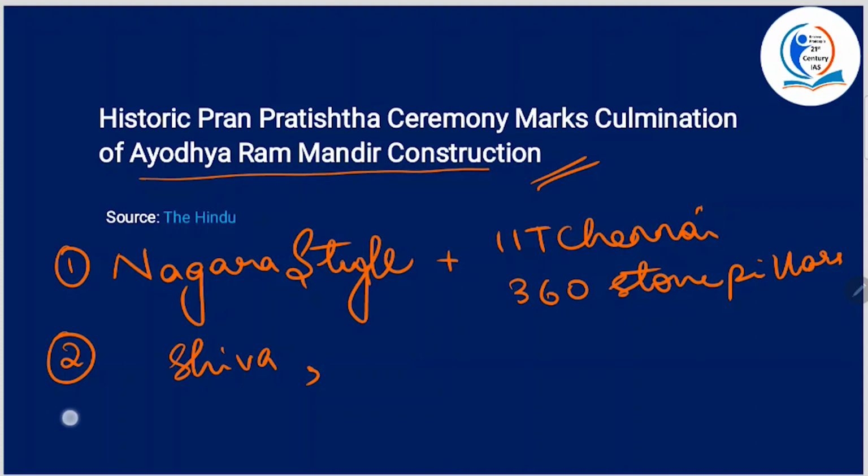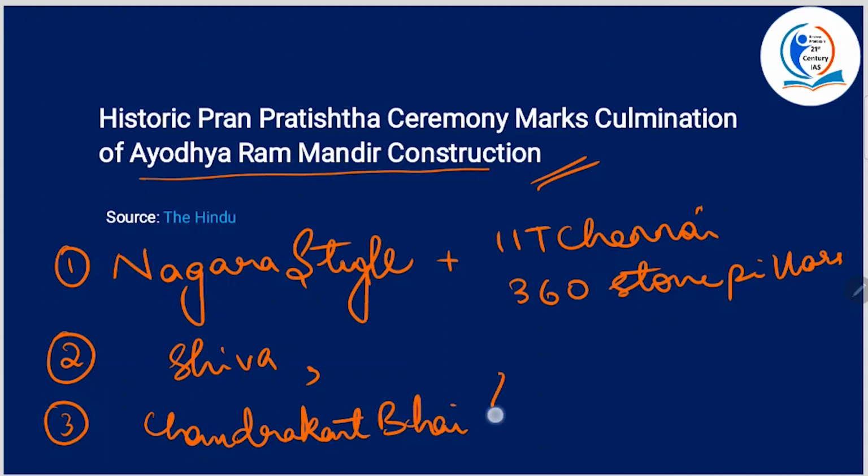The third point is, who is the architect of Ram Mandir? He is Chandrakant Bhai Sompura.